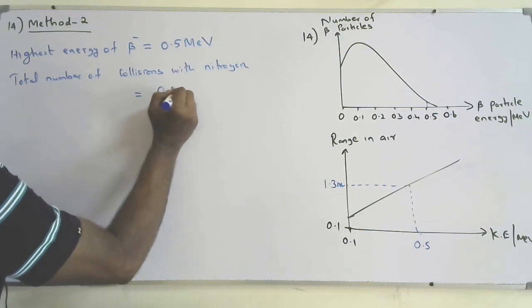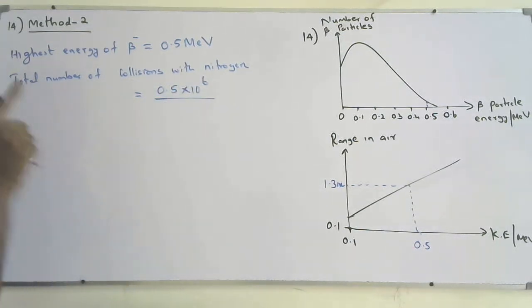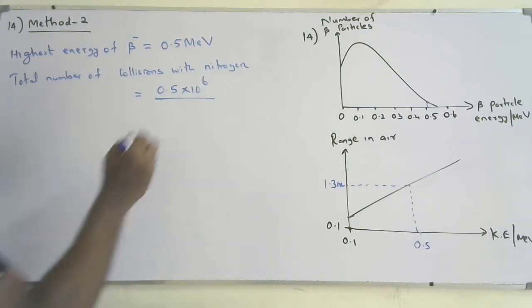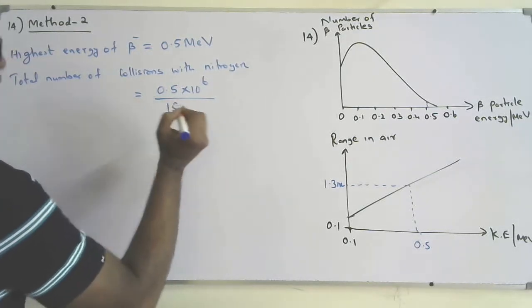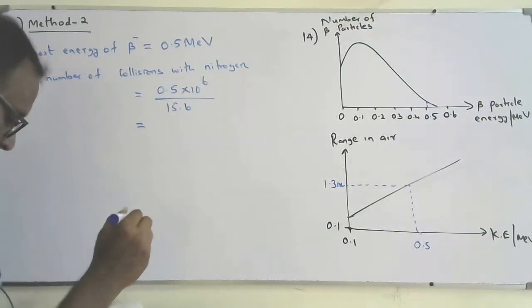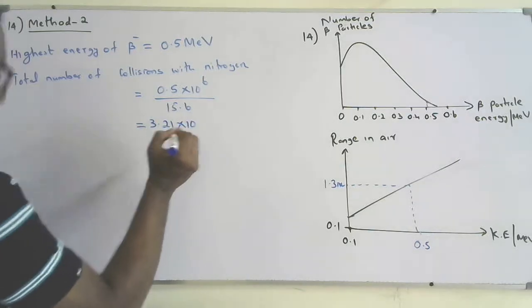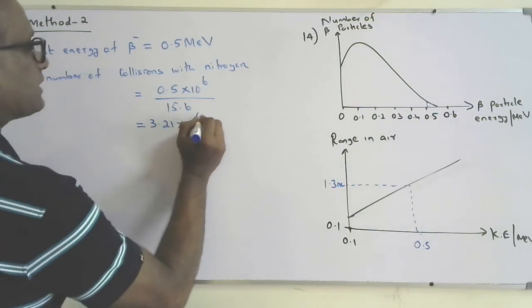So 0.5 × 10^6, because it's losing all its energy. During each collision, it will lose 15.6. So how many collisions should it produce? If you divide 0.5 × 10^6 by 15.6, you will get 3.21 × 10^4 collisions.